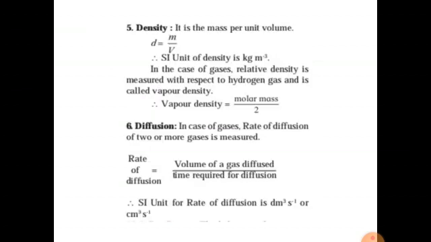Density, it is the mass per unit volume, d is equal to m upon v. The SI unit of density is kg per meter cube. In case of gases, relative density is measured with respect to hydrogen gas and is called vapor density. Vapor density is equal to molar mass divided by 2. Diffusion. In case of gases, the rate of diffusion of two or more gases is measured by the volume of gas diffused divided by the time required for diffusion. The SI unit of rate of diffusion is decimeter cube per second or centimeter cube per second.